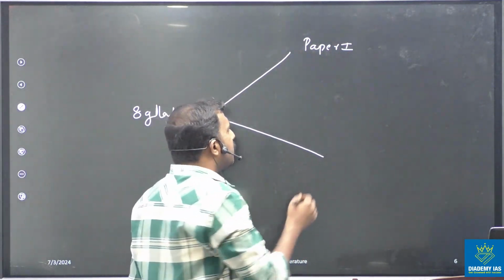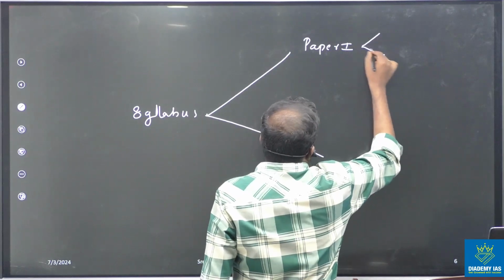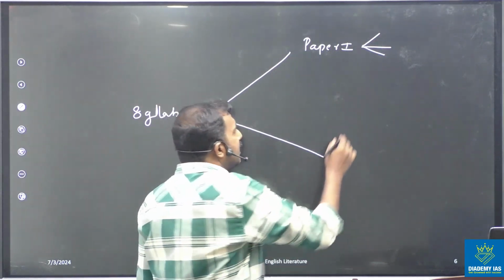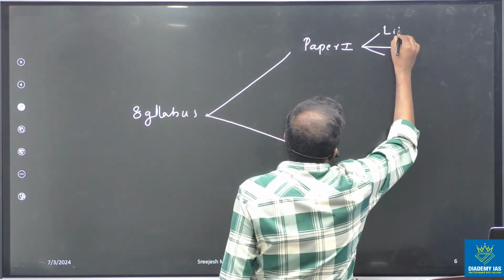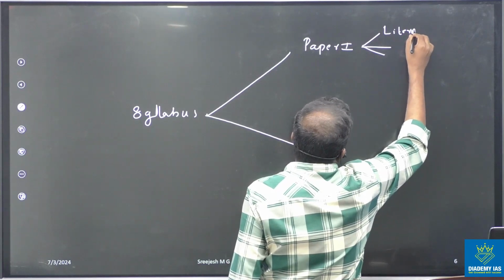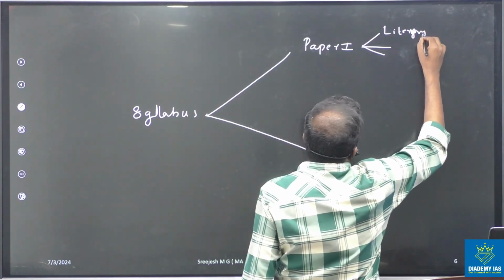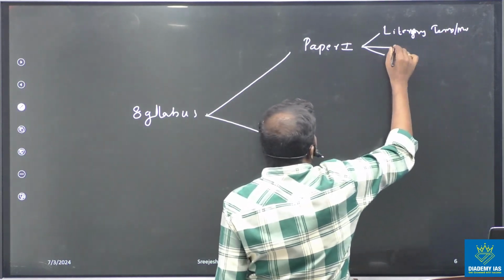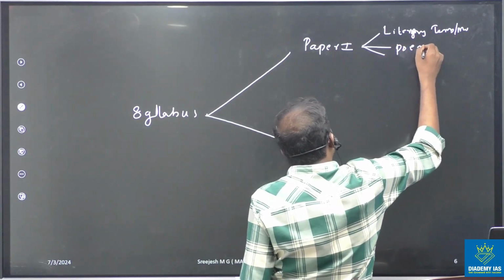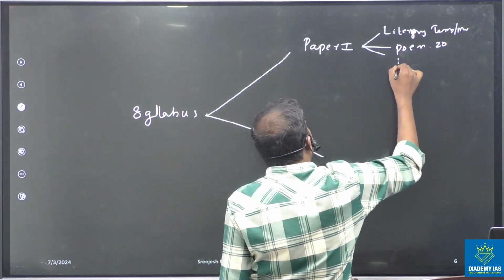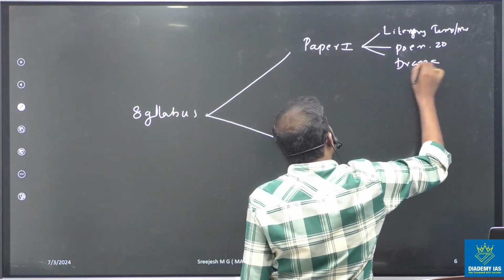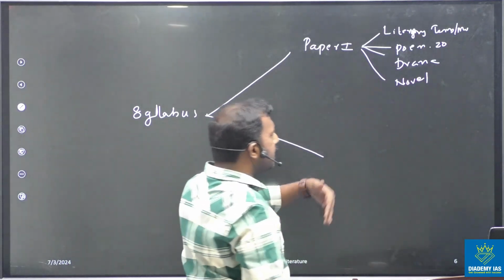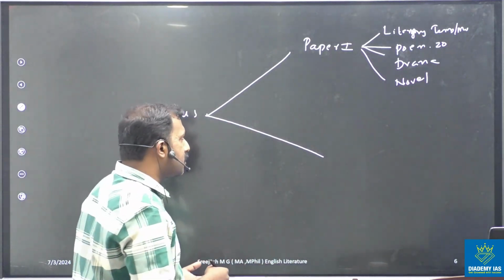In paper 1 we have mainly three subcategories: literary terms or movements, including these two areas, and then poems, drama, and novels as well. We can take it as four subdivisions.